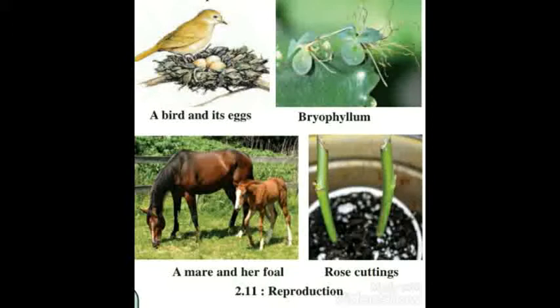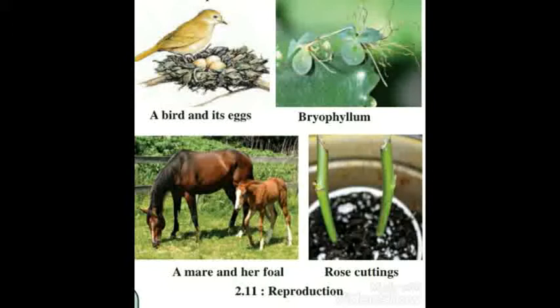See this picture. From this picture, what can you say? Plants or animals, they have the ability to produce new ones exactly like them. This process is called reproduction. Living things produce other living things like themselves.